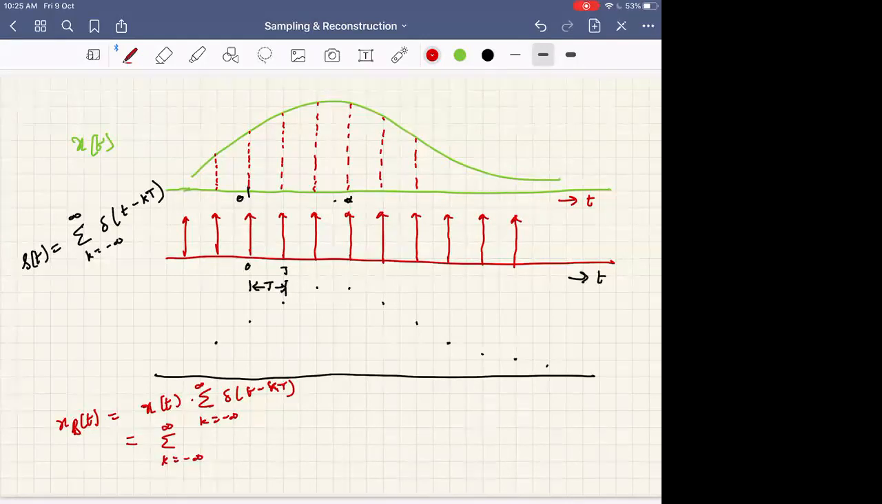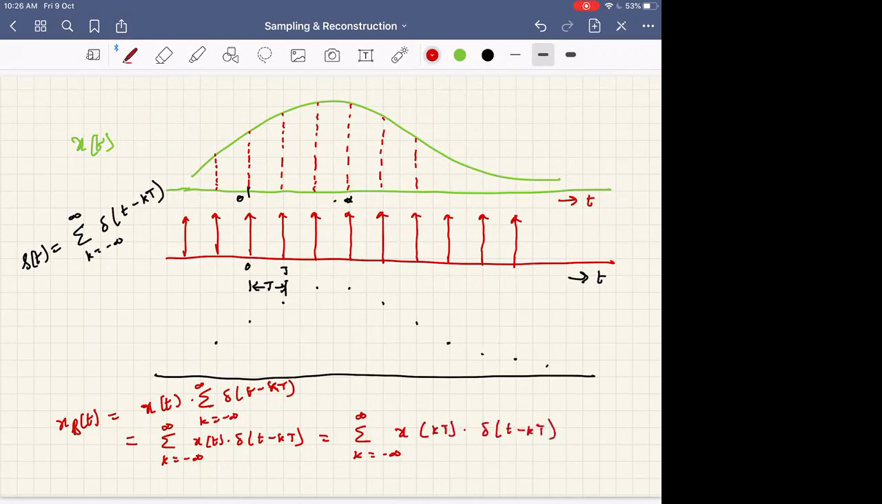x of kt into del of t minus kt. But is there a better, simplified version of this? x of kt. Yeah, x of kt, so just for now we will write x of kt. Later we'll change it to n. x of kt into del of t minus kt.